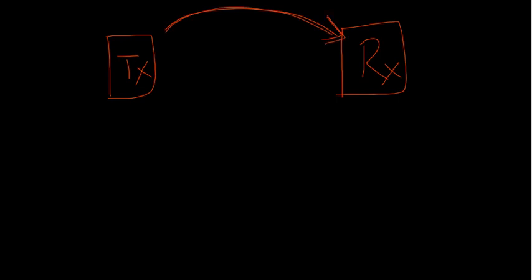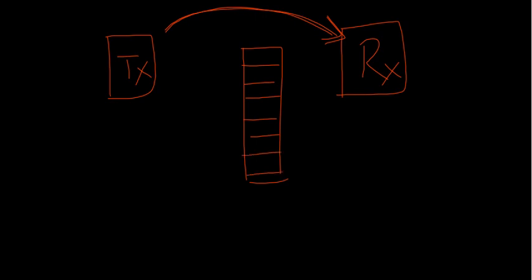As I have already told you, there are about 79 channels here, and each channel has its own frequency. So the transmitter hops from one channel to another channel in a random fashion.